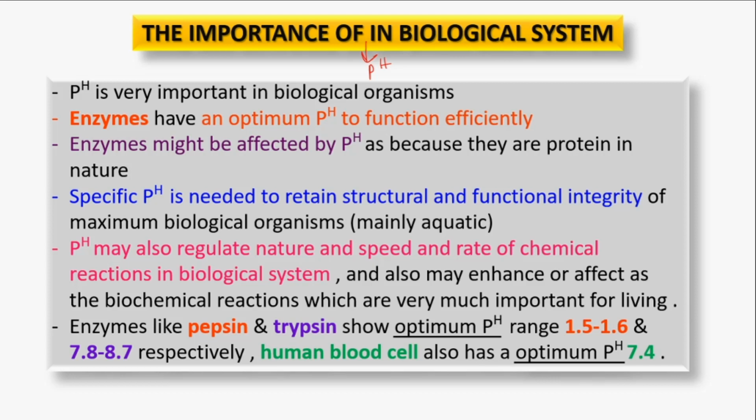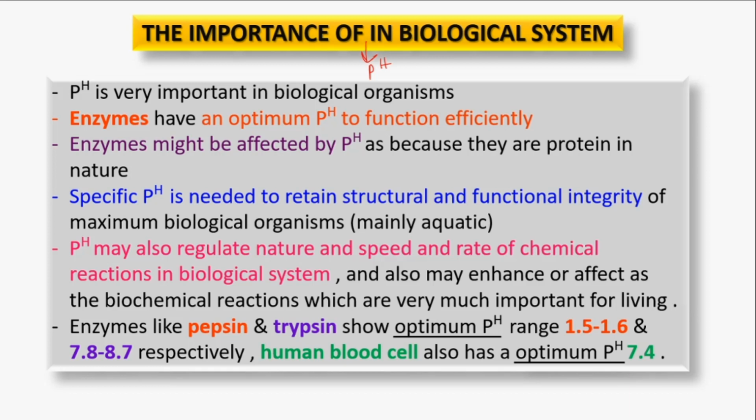Protein always shows efficient function at an optimum pH. So an enzyme will also show an optimum pH to function efficiently, and it might be affected by an inappropriate pH.